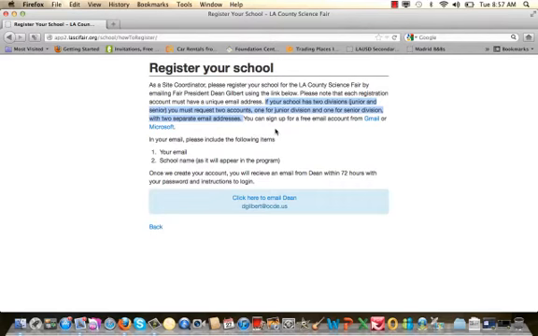If you do not have a second email, you can see that you can access either Gmail or Microsoft in order to open up an account and receive an email that you can use for this registration process. So we're going to take a moment to recover our password, and we will come back to you with specific instructions to continue the process.